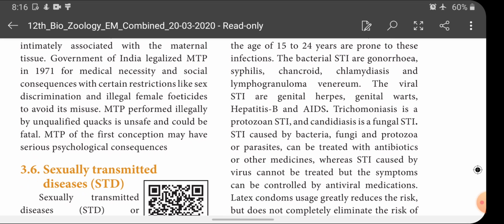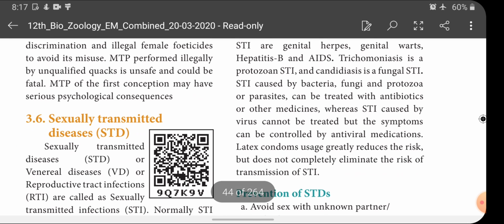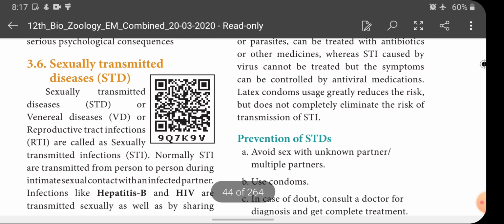But a sexually transmitted infection caused by a virus cannot be treated with antibiotics or medicine. But we can reduce the symptoms with antiviral medications. Latex condoms usually greatly reduce the risk but do not completely eliminate the risk of transmission of STI. So when a male partner uses condoms made of latex, it can reduce the risk, but it does not completely eliminate the transmission of STI.